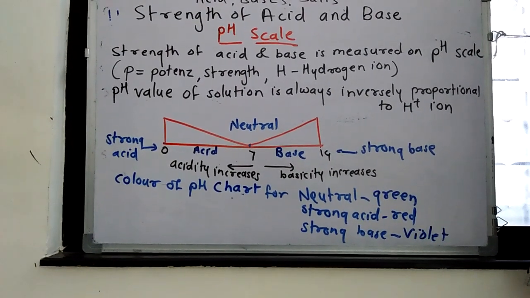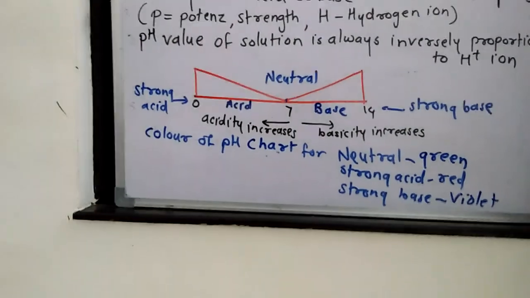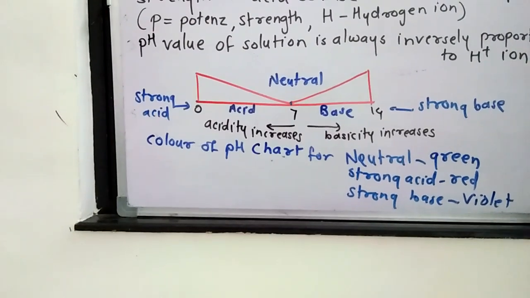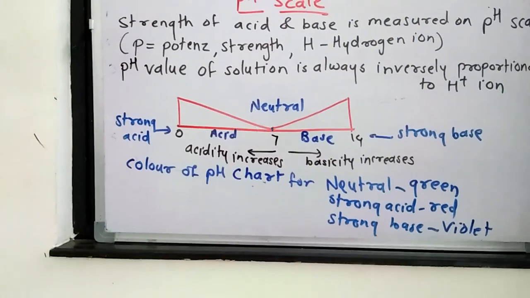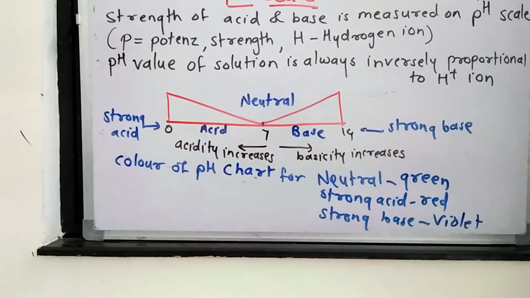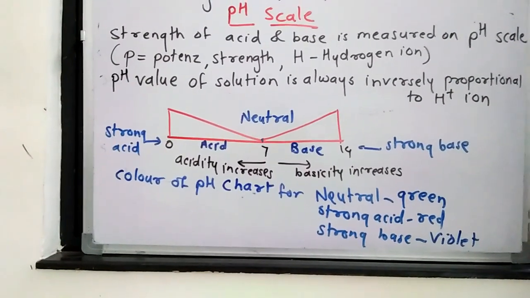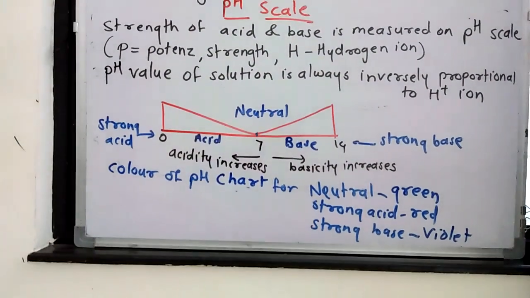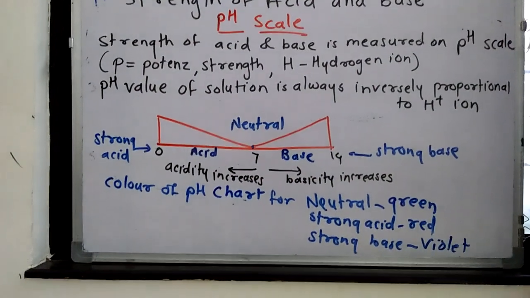So as we go from 7 to 0, acidity increases. It means if we have the value 6 and if we have the value 2, which is a strong acid, if the value is less, then it is a strong acid. But for the base, if we have value 9 and 11, the value 11 means strong base and value 9 means weak base. So as we go from 7 to 14, basicity increases, and as we go from 7 to 0, in reverse, acidity increases.